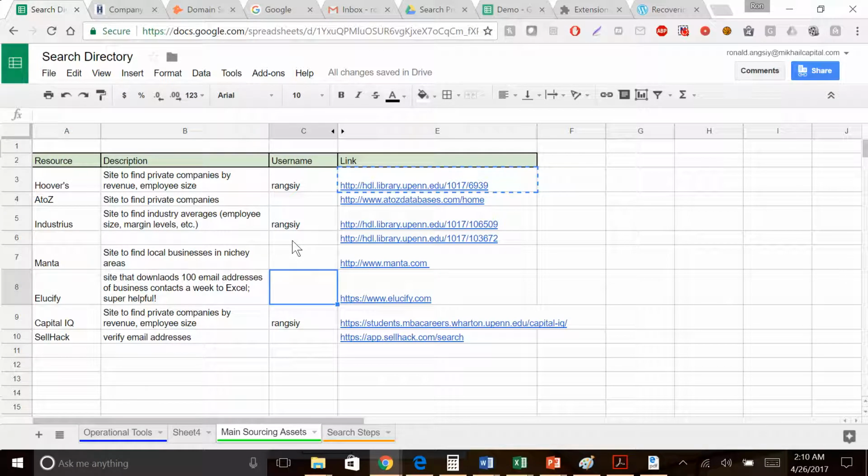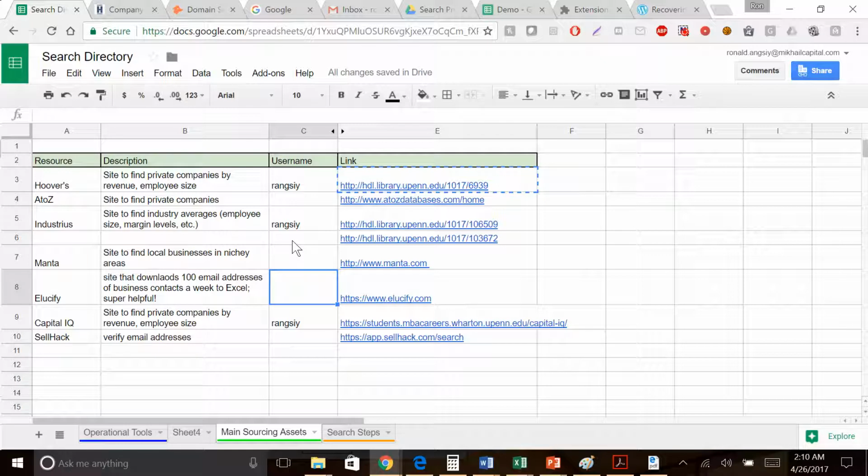Today, we're going to go over the entire process for sourcing at Mikhail Capital. We're going to go from the very beginning of how to find companies in specific industries that fit our financial criteria, all the way down to finding who is the person in charge of those companies and their contact information, down to how do you reach out to those people.